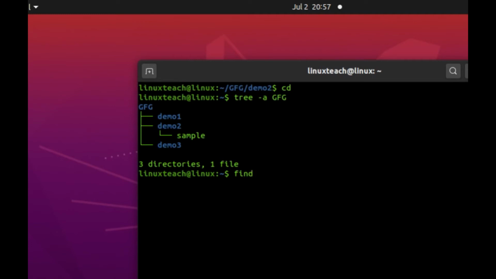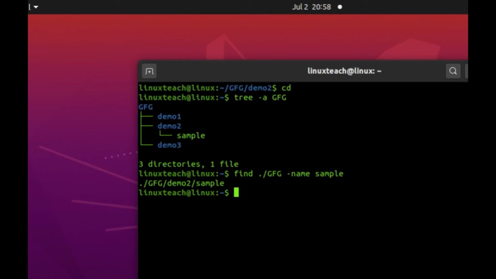We will use the command find ./gfg -name sample. Hit enter, and it says the sample file is inside gfg/demo2. It says the file is located inside the demo2 directory. Now let's see another command.